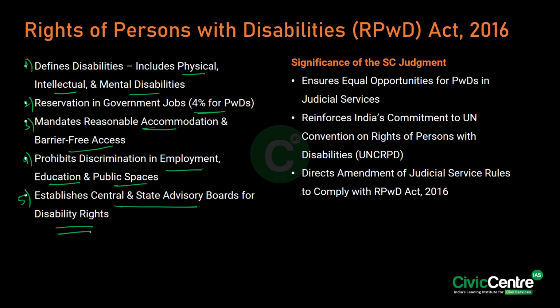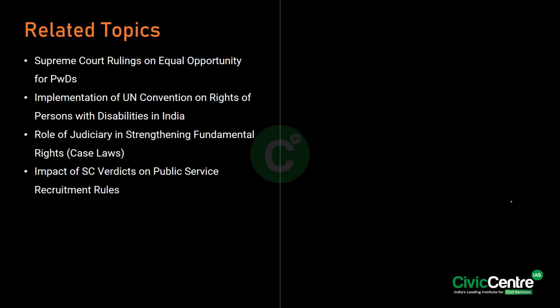Now, what is the significance of this judgment with respect to the Act of 2016? So, this judgment ensures equal opportunities for the PWDs in judicial services, and it reinforces India's commitment to the United Nations Convention on the Rights of Persons with Disabilities. And furthermore, it directs the amendment of the Judicial Service Rules to comply with the Rights of Persons with Disabilities Act of 2016. So this is why the judgment is significant. So these are the different topics you can refer to, which include the role of judiciary in strengthening the fundamental rights and the impact of SC verdicts on the public service recruitment rules.